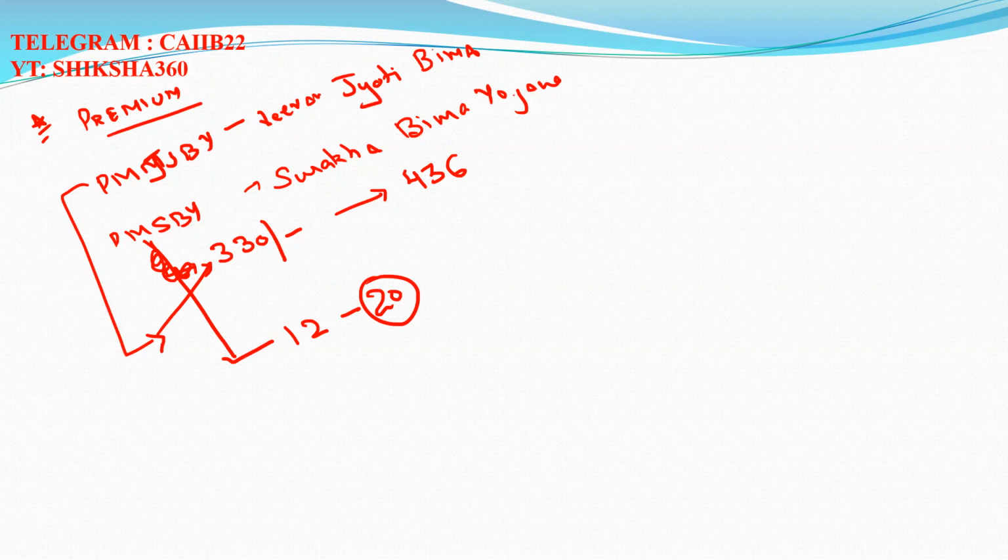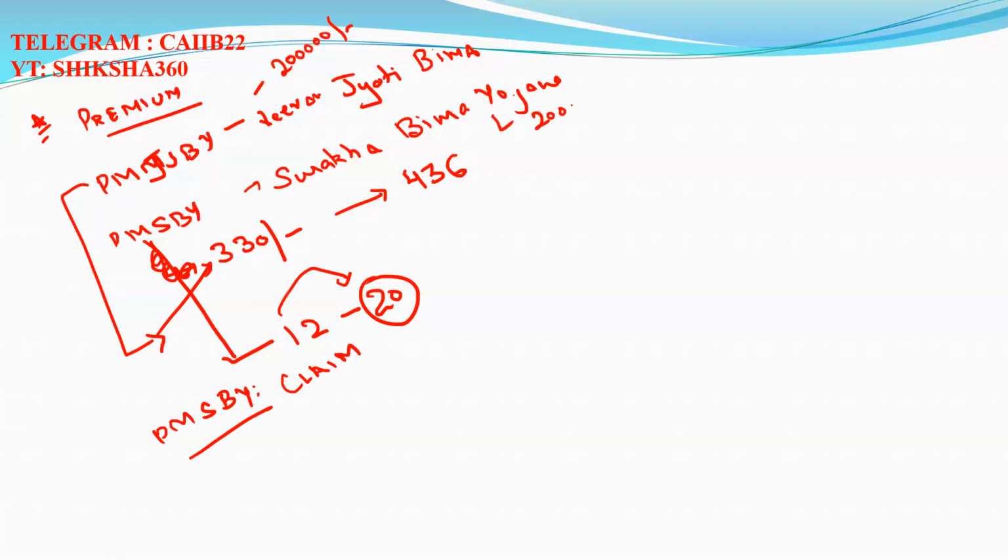And what is the question which we already find in the examination, as per the students? Under the PMSBY, the maximum claim amount, even after increasing the premium, is the same. Claim amount in both is 2 lakh. But here 2 lakh is given in which case, and in some cases 1 lakh is given.